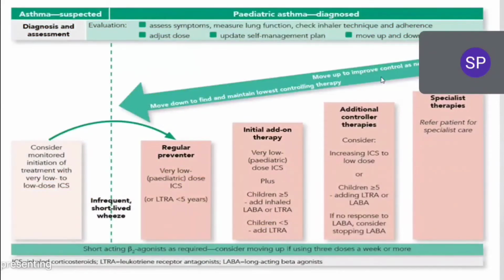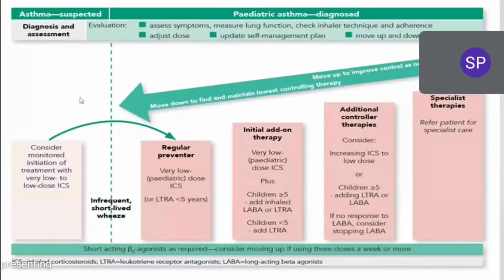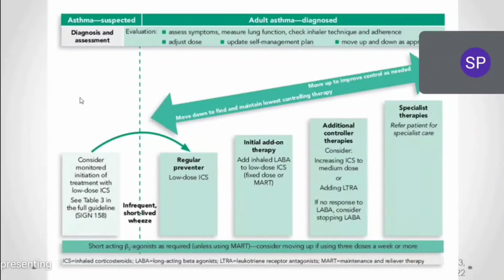Now you see, these are different guidelines. These are the British Thoracic Society guidelines, BTS guidelines. Actually, this is an older one. BTS guidelines for pediatric patients and BTS guidelines for adult patients. These two are older guidelines actually. Recent guidelines I didn't get for the British Thoracic Society. I think it has not been updated yet.